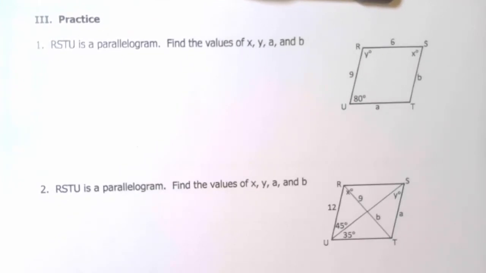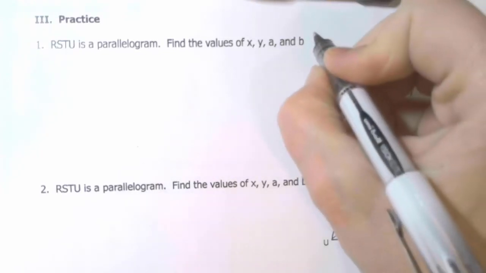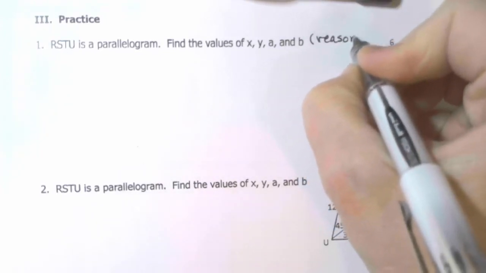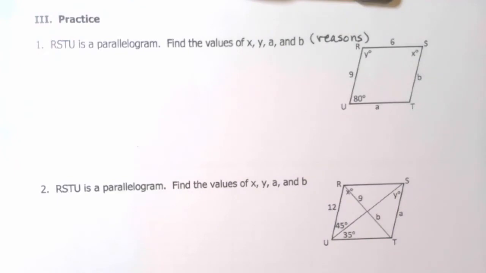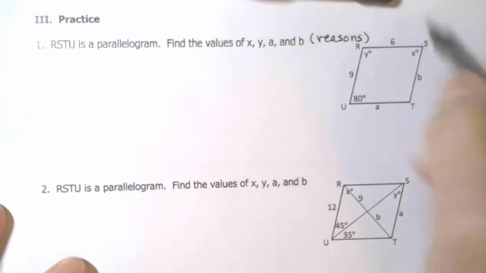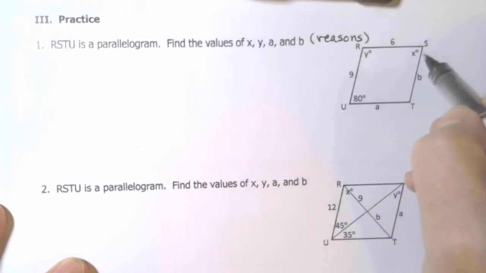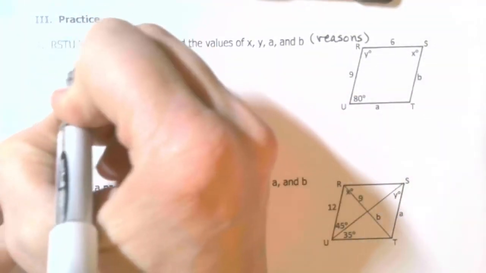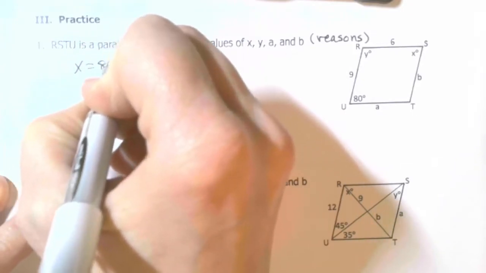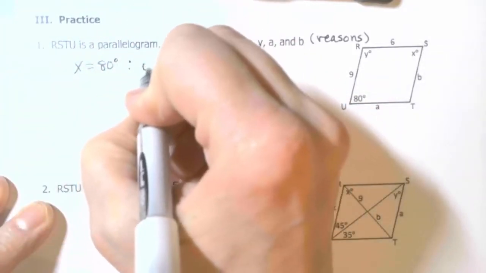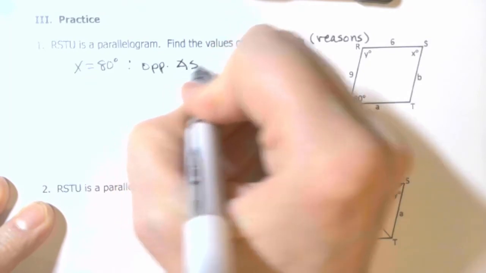All right, example 1. RSTU is a parallelogram, okay? Find the values of X, Y, A, and B. And we're also going to give the reasons because that's what you'll be doing on your homework. Okay, so let's start with X. Well, if U is 80, opposite angles are congruent, so X must be 80. So X equals 80 degrees, and our reason is opposite angles are congruent.